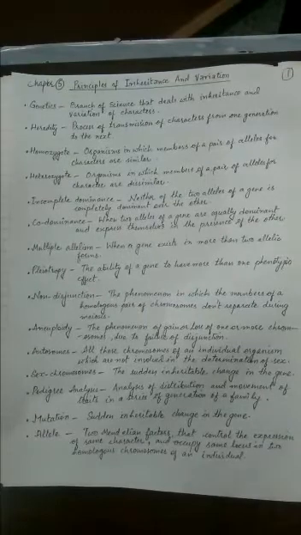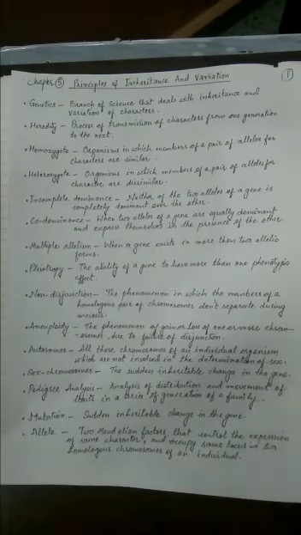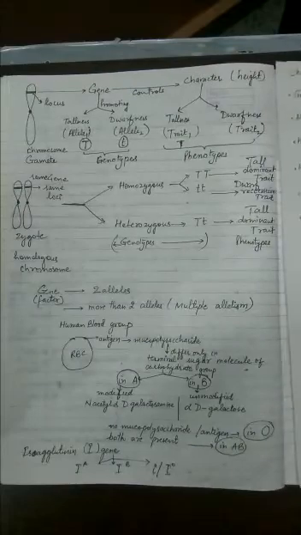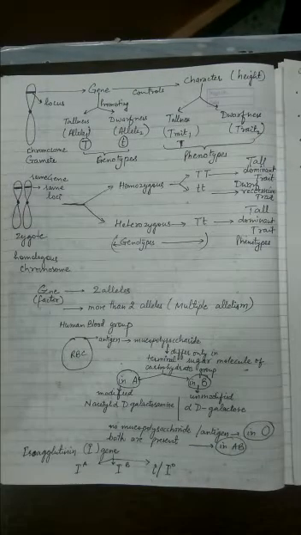So now if you remember, let's read the other one also. What is heterozygotes? Organism in which the members of a pair of alleles for the character are dissimilar. So remember capital T, small t and small t of 10th class. The same thing I want to illustrate with the help of a diagram now.